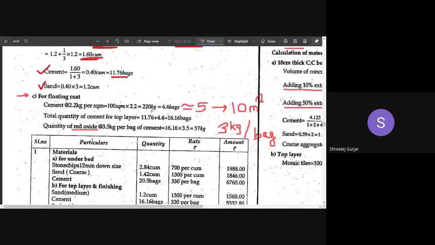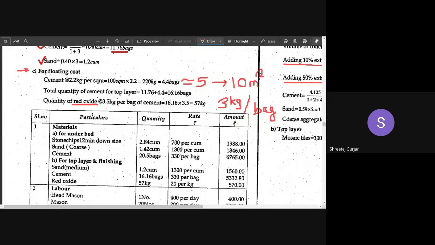Okay, remember. Now the next thing here is floating coat. For floating coat, or that is the top coat, you have to assume 2.2 kgs per square meter of cement is required. Okay, per square meter of area, how many kgs of cement do we require? 2.2 kgs of cement is required per square meter of area.